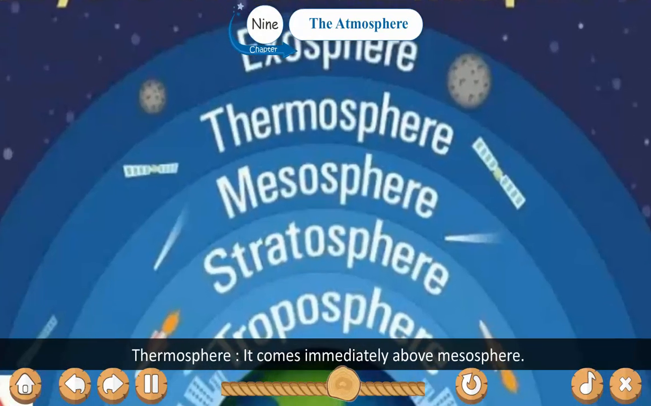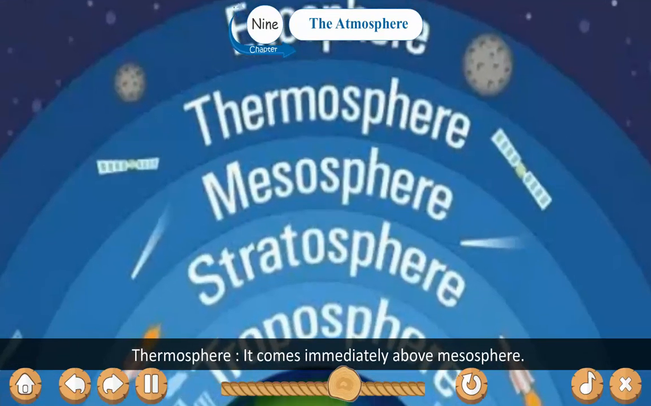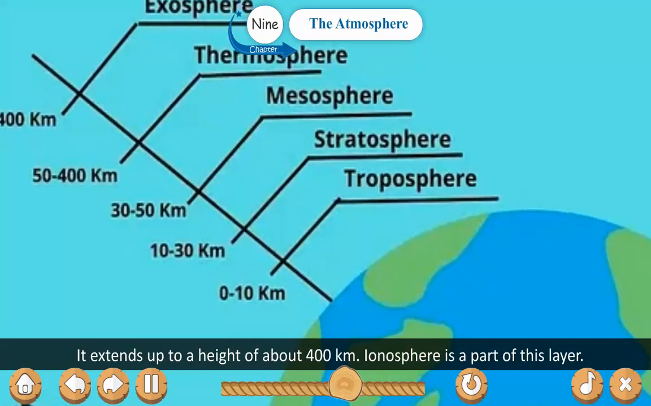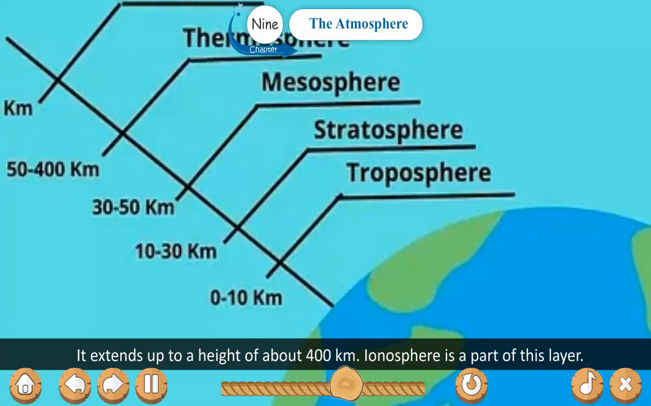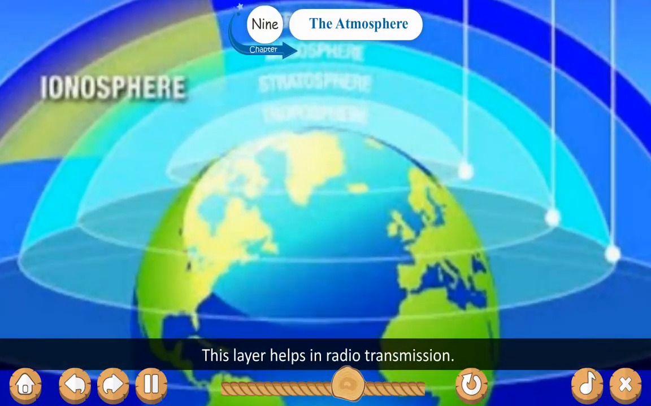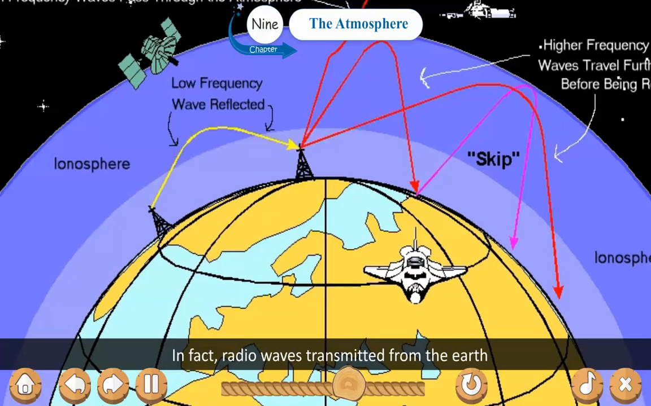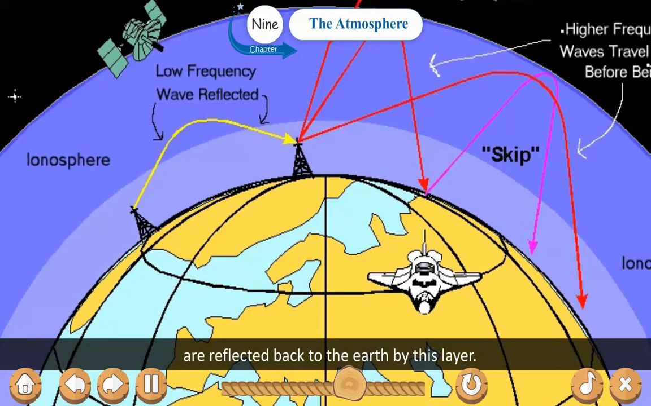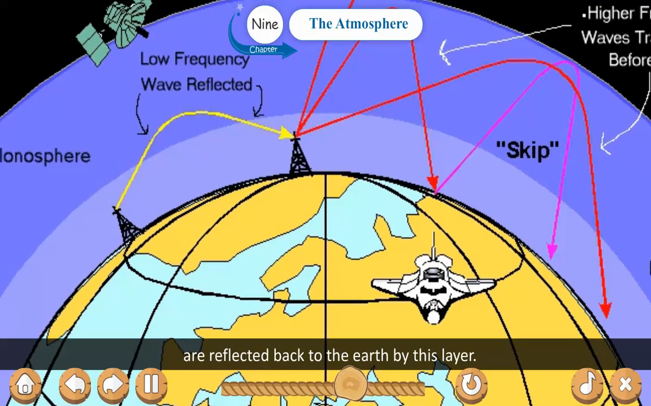Thermosphere. It comes immediately above the mesosphere. It extends up to the height of about 400 km. Ionosphere is a part of this layer. This layer helps in radio transmission. In fact, radio waves transmitted from the earth are reflected back to the earth by this layer.